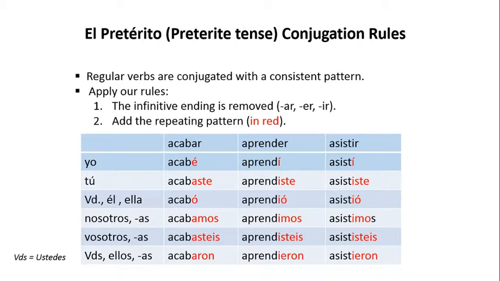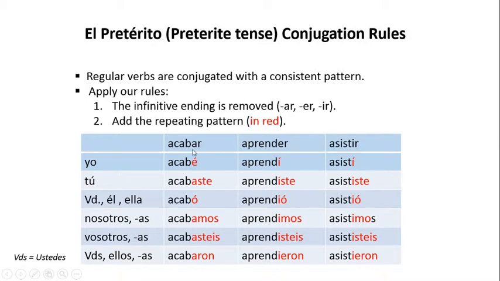Now, in this slide, we're going to review el pretérito conjugation rules. Regular verbs are conjugated with a consistent pattern. We're going to apply our rules in just a minute here, but first I want to review this matrix with you. I have three verbs here. Acabar, which means to finish or complete. Aprender, meaning to learn. Asistir means to assist or to attend. I'm going to conjugate them in all the forms that you see right here. And as I conjugate them, please try to do so on your end. And note that in red is the part of the verb that is the consistent pattern.